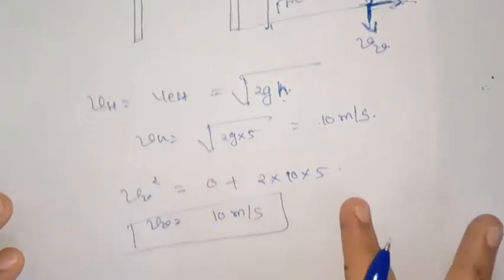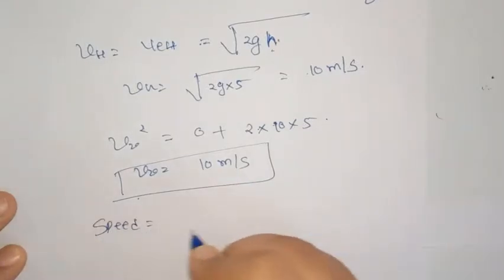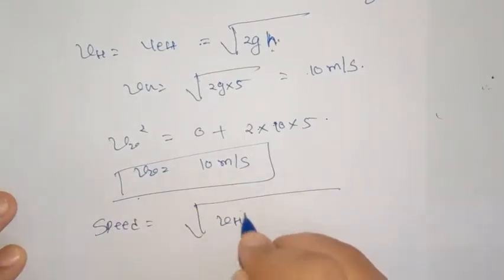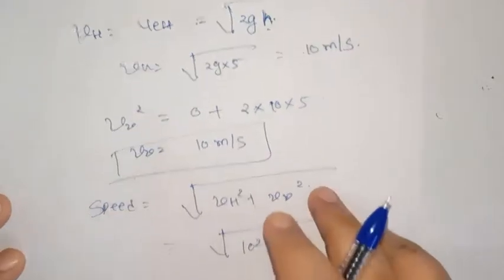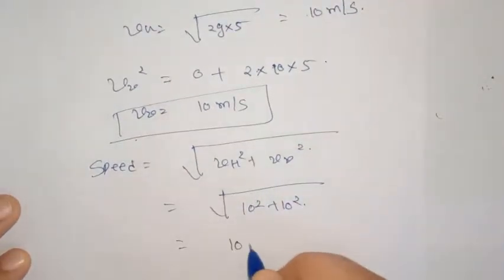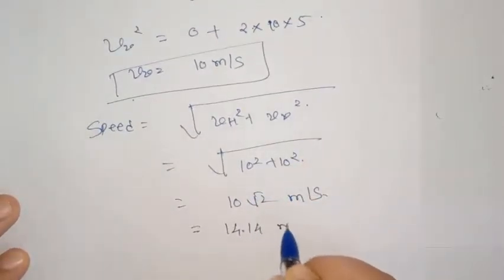So, the speed with which it hits the ground will be under root VH square plus VV square, that is equal to under root 10 square plus 10 square. That will give us the answer 10 root 2 meter per second. Put the value of root 2, we will get 14.14 meter per second.